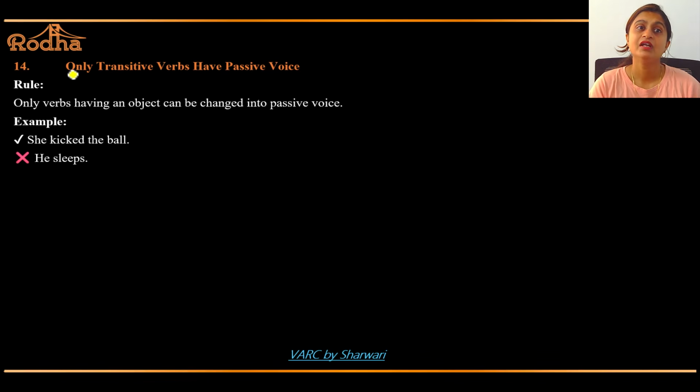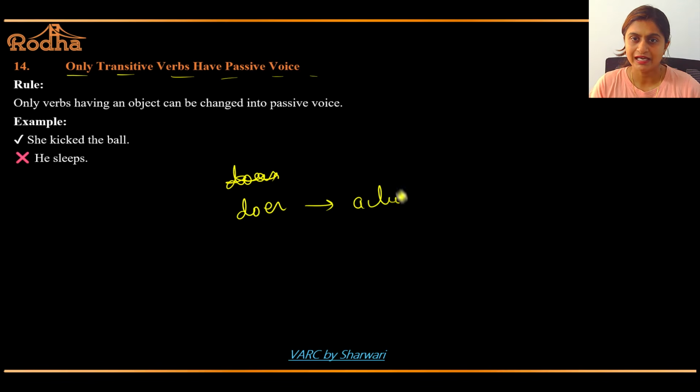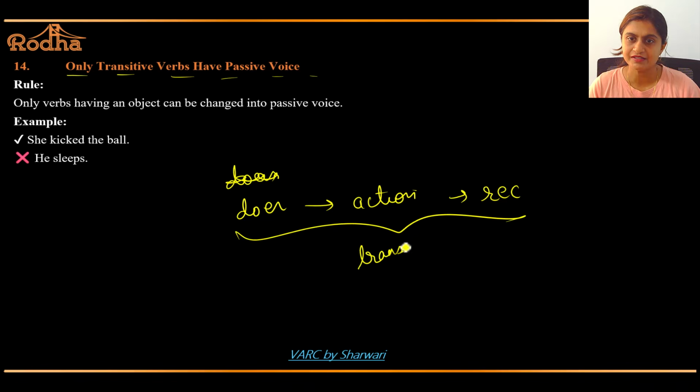Let's go ahead. Now remember this, only transitive verbs have passive voice. Transitive means what? Motion. Correct? The action is being transferred from the doer to the receiver. So a person is doing the action. This particular part is called the transitive verb. Okay? Transitive verb.